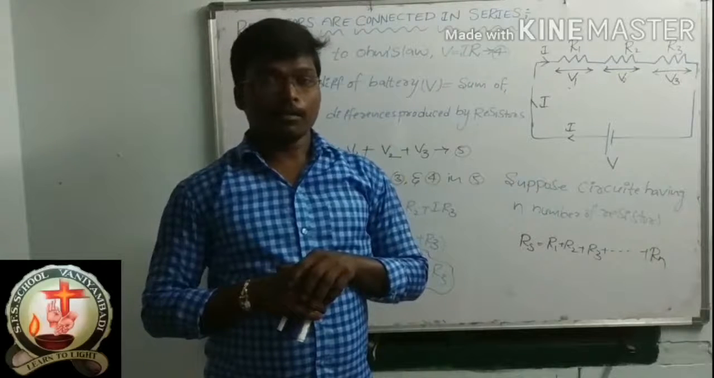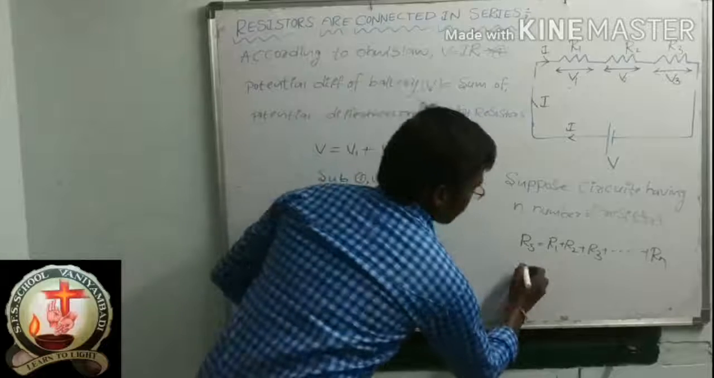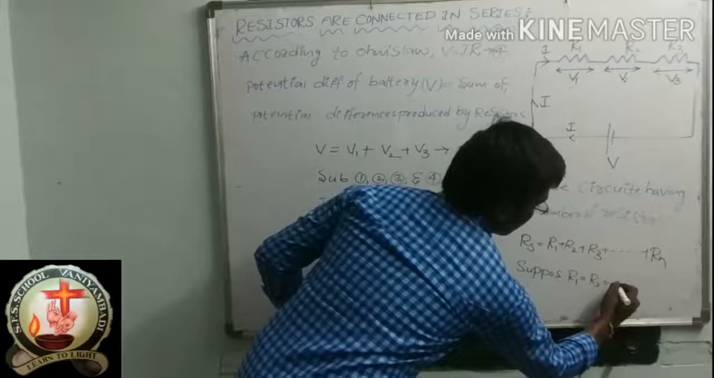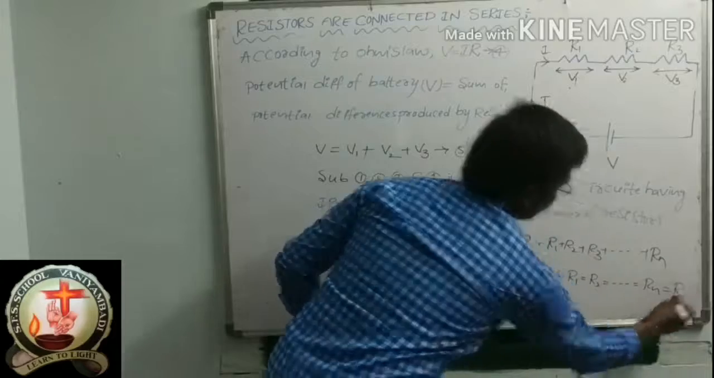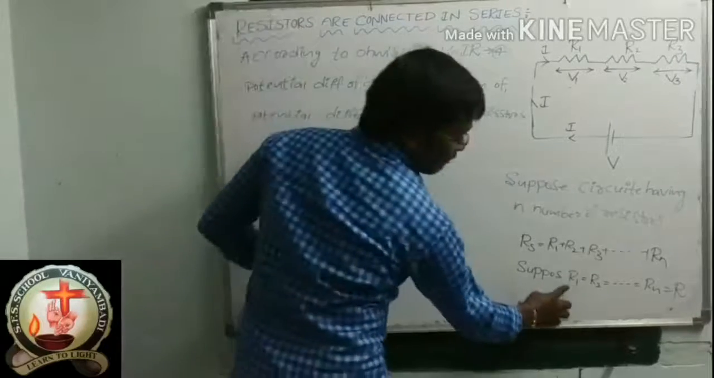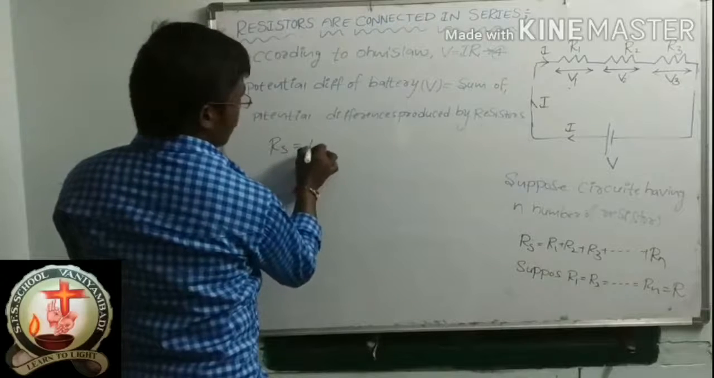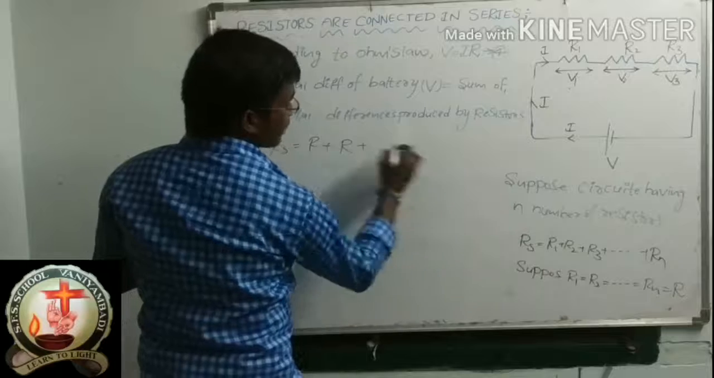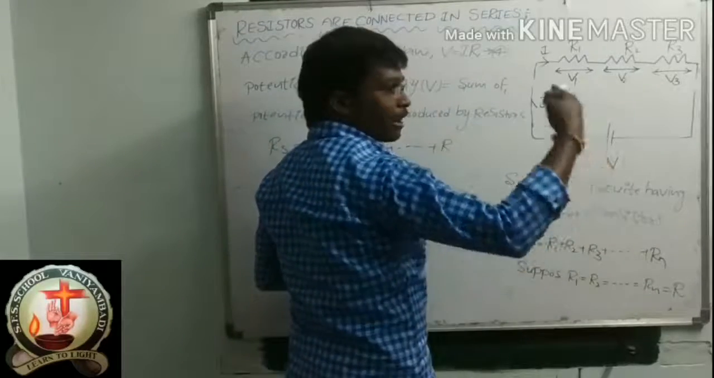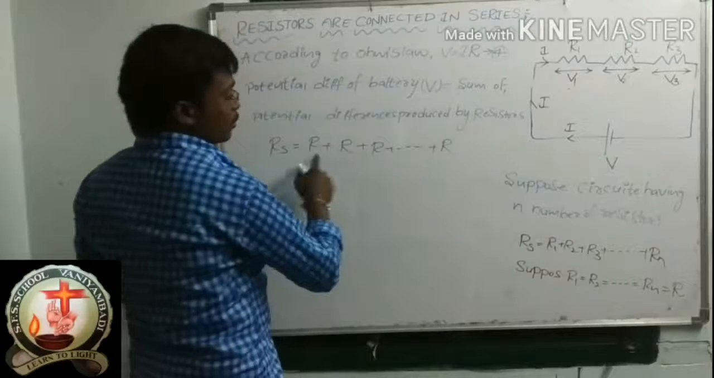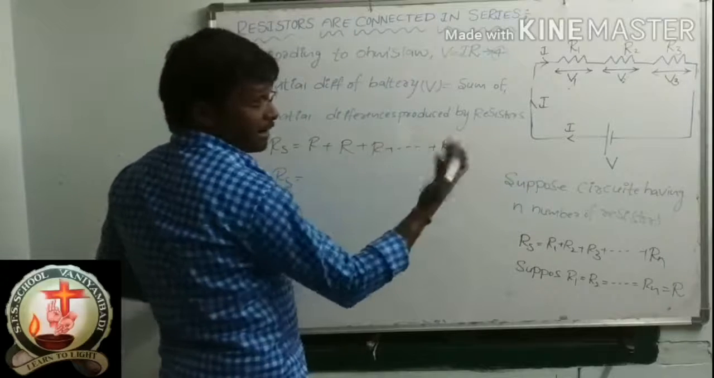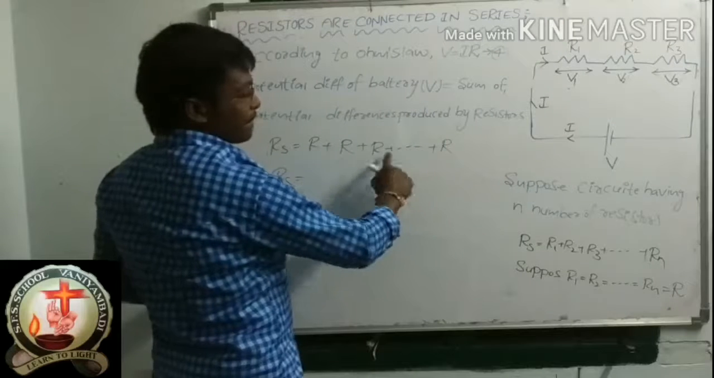Okay. And suppose R1 is equal to R2 is equal to and so on is equal to Rn is equal to R. That means in place of R1 we can substitute R. Rs is equal to R plus R plus R plus and so on plus R. So all the values R1, R2, R3, R4, R5, Rn are R. Like this it will come: R plus R is 2R, R plus R plus R is 3R, then 4R, 5R, like that. How many R's are there?